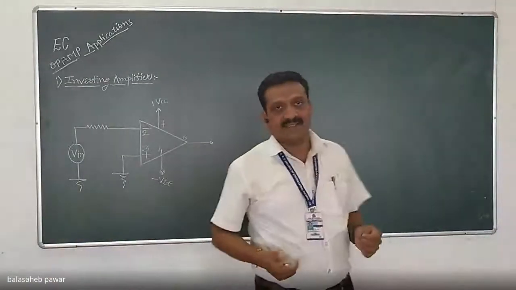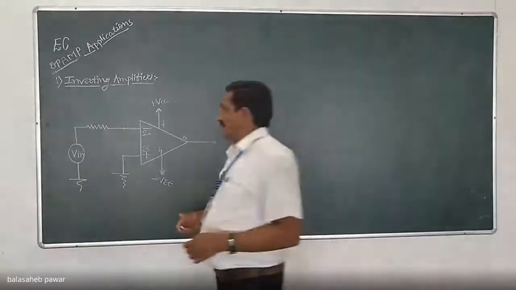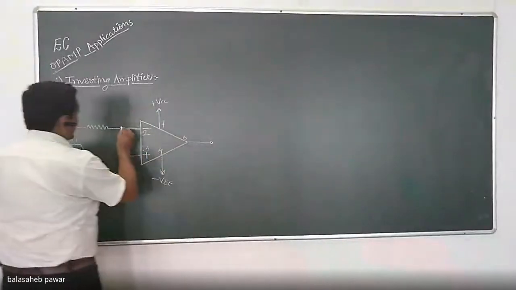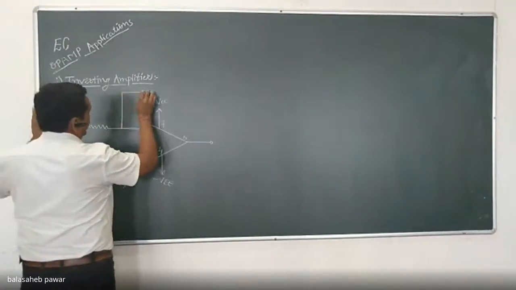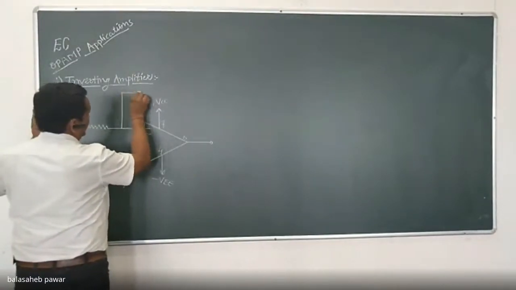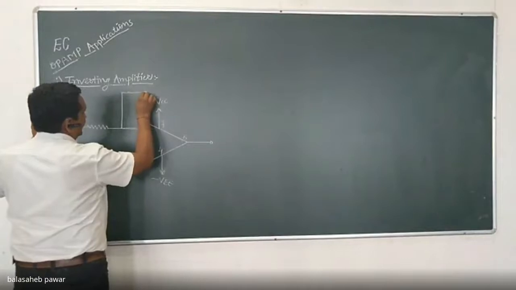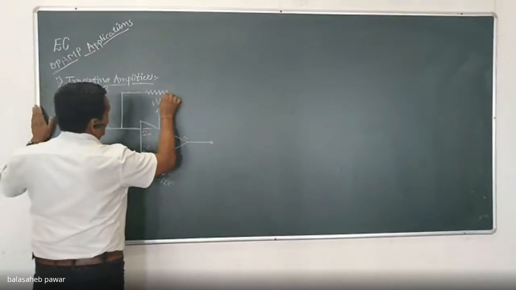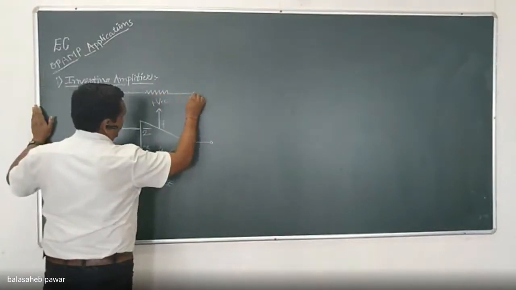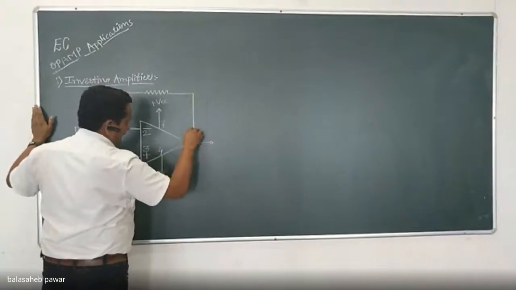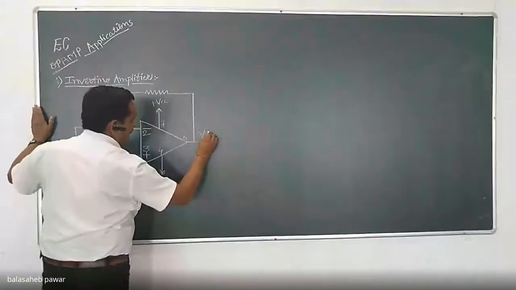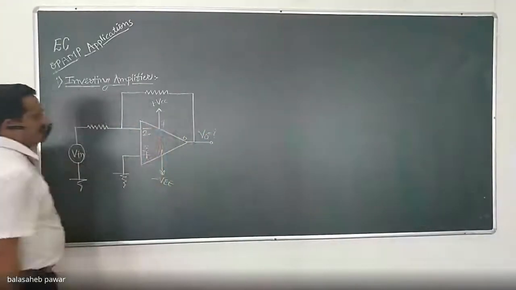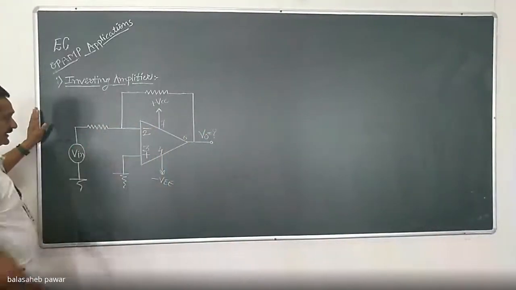Now, to keep control on the gain, the open loop gain, as I already told, we will prefer to use one feedback resistor across the inverting input pin and the output. It will be somewhat like this, and here we will get the output. Now, how much will that output be? That we have to derive today, right?